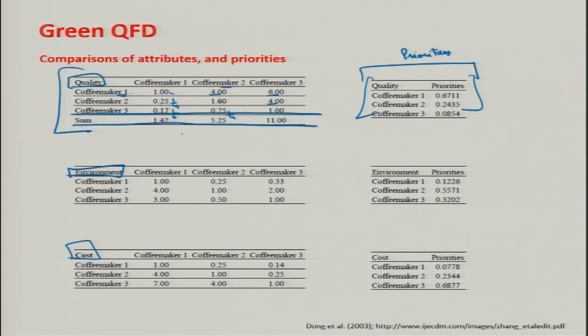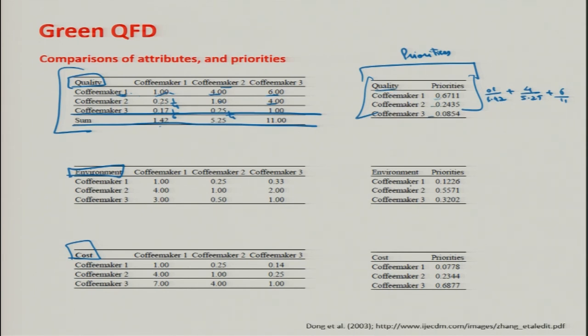Okay, these priority values are obtained, 0.6711 is obtained, such as 1 by 1.42, this is actually 1 by 1.42 plus 4 by 5.25 plus 6 by 11. This is the priority for coffee maker 1. Similarly, we can get priorities for coffee maker 2 and 3 in terms of quality.